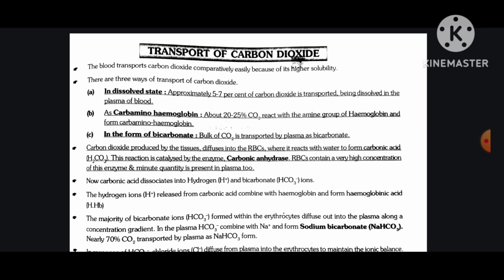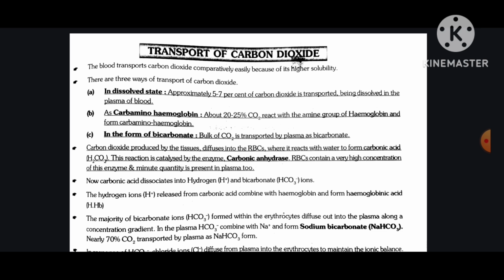Number three, in the form of bicarbonate: the bulk of CO2 is transported by plasma as bicarbonate. Carbon dioxide produced by the tissue diffuses into the RBC where it reacts with water to form carbonic acid. This reaction is catalyzed by the enzyme carbonic anhydrase.